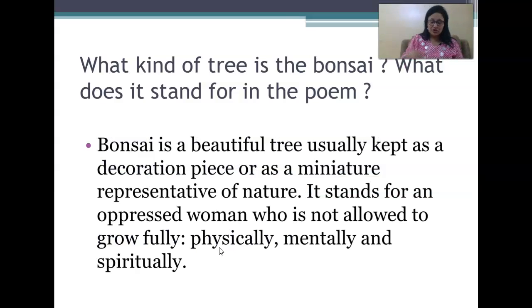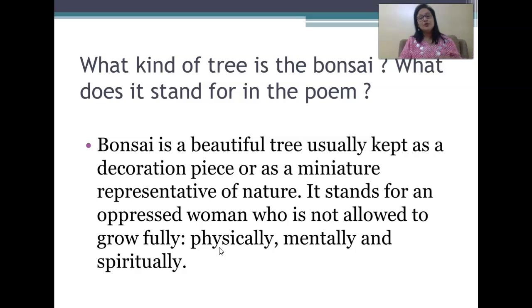So the first question is from the first passage of your workbook, page number 14, from the Evergreen workbook I am talking of. The first extract which is given, from "The bonsai tree in the attractive pot" to "it is 9 inches high", so the first 7-8 lines. What kind of a tree is bonsai? What does it stand for in the poem?